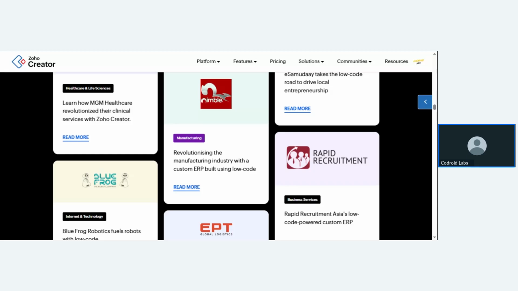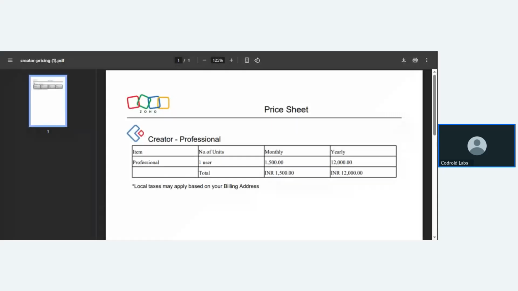I will share my screen where you can check the per user cost of Zoho Creator. Zoho Creator has multiple plans.